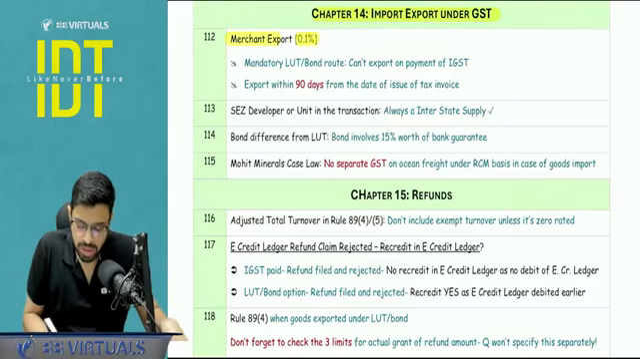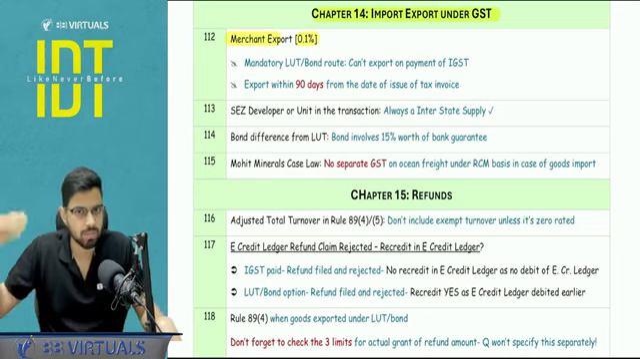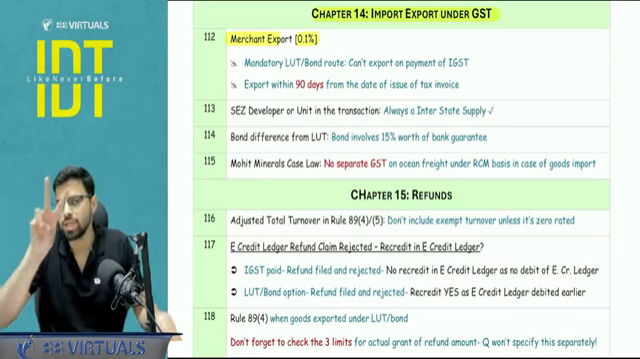Just a point to be noted, for merchant export, the rate of GST is 0.1%. This is a beneficial rate. This comes with a set of conditions. Out of the conditions, 2 are very testable.